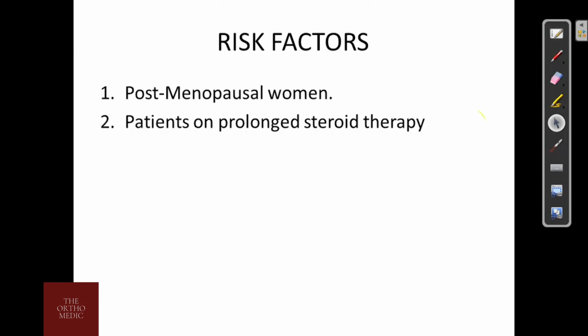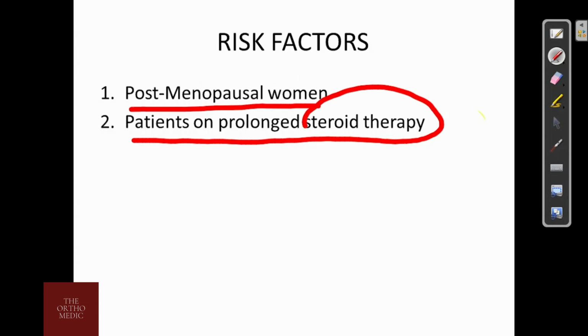Risk factors. The risk factors are postmenopausal women and patients on prolonged steroid therapy, as mostly in bronchial asthma or COPD.